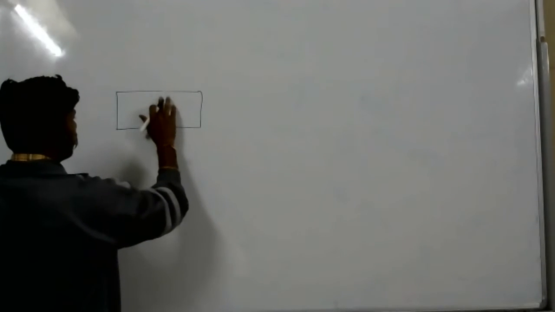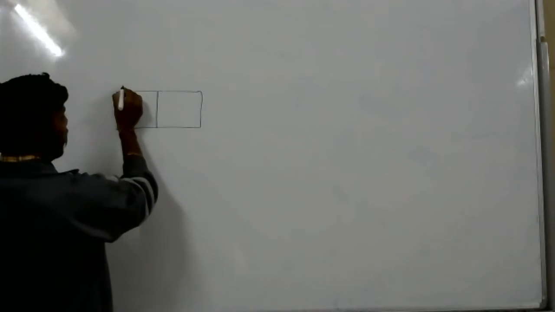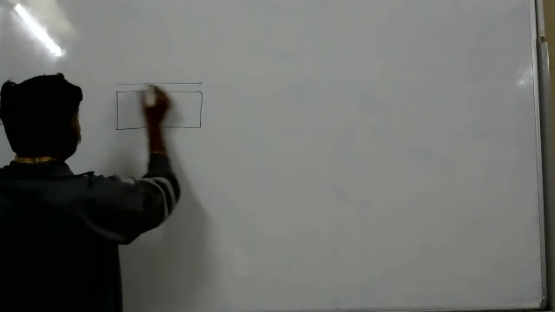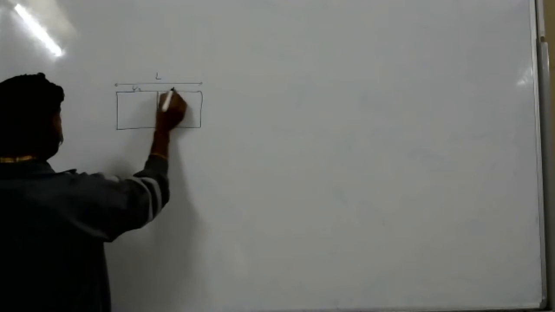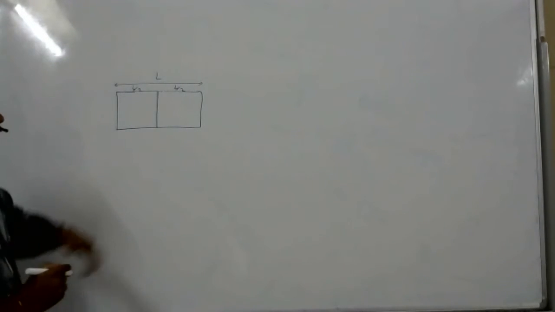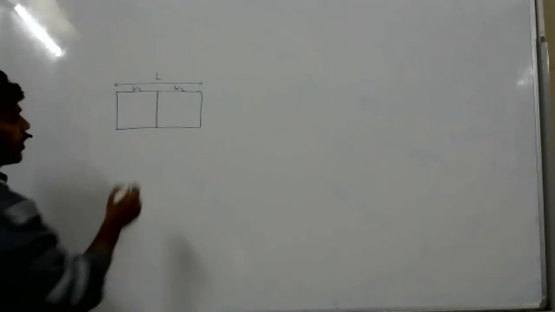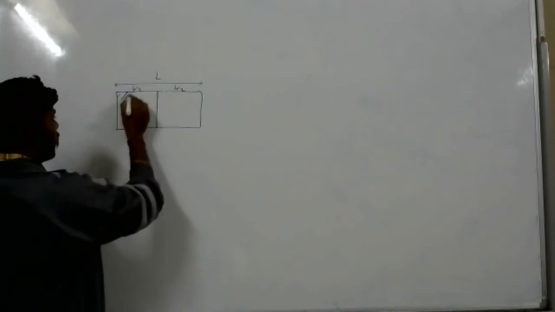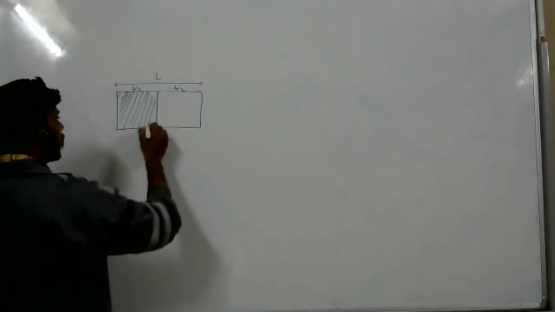Two metal plates. Total length is L. It is L by 2 and it is L by 2, that you know. Exactly in the middle they cut this. One is a metal plate of some different material, so it has a different density.